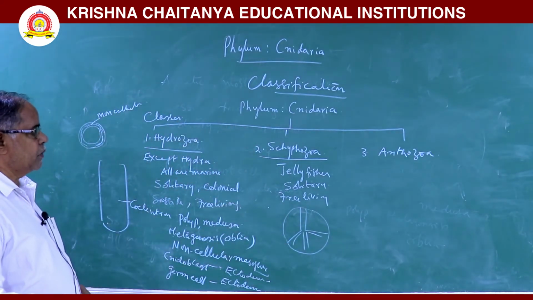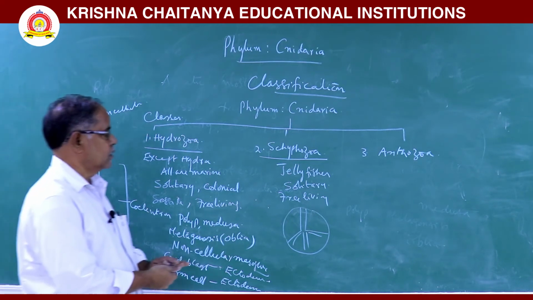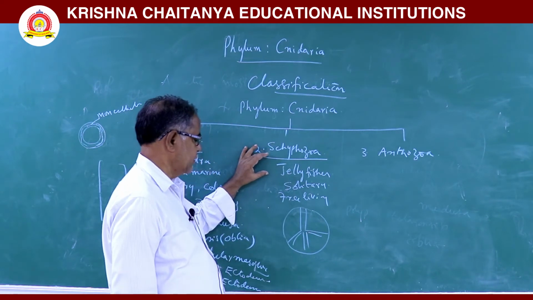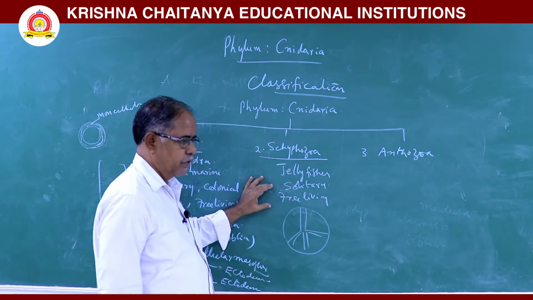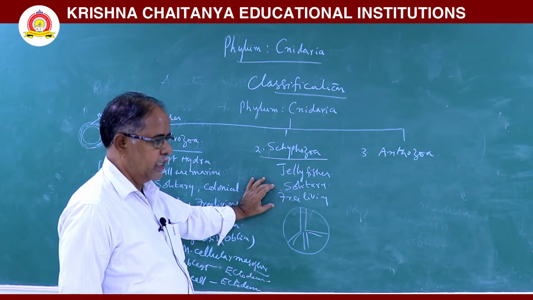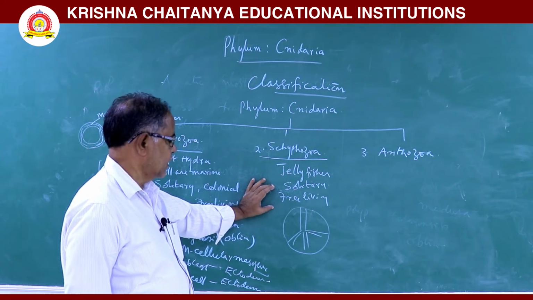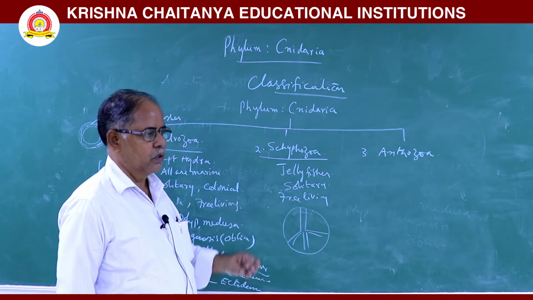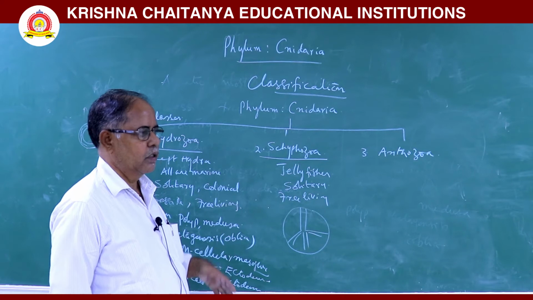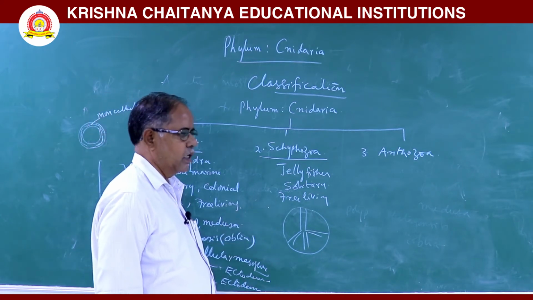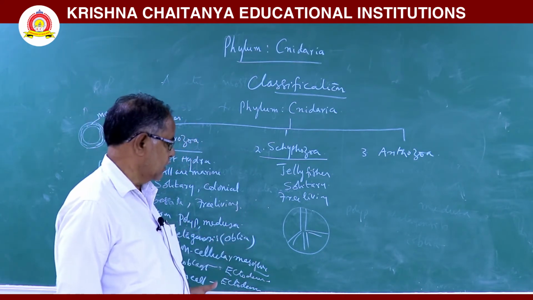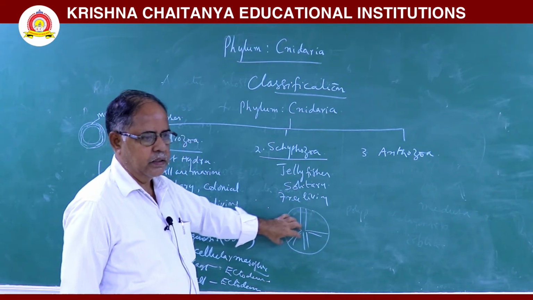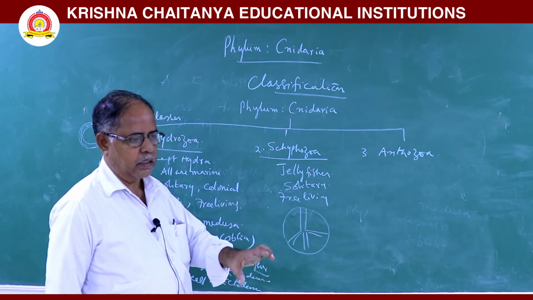These are some important characters of Scyphozoa. The animals which are included under class Scyphozoa are generally called jellyfishes. They are solitary and free living animals. Next, here a greater quantity of mesoglea is present. This large quantity of mesoglea is used to increase the buoyancy of the animal. Next, in this animal, the coelenteron is divided into four chambers and so many canals.